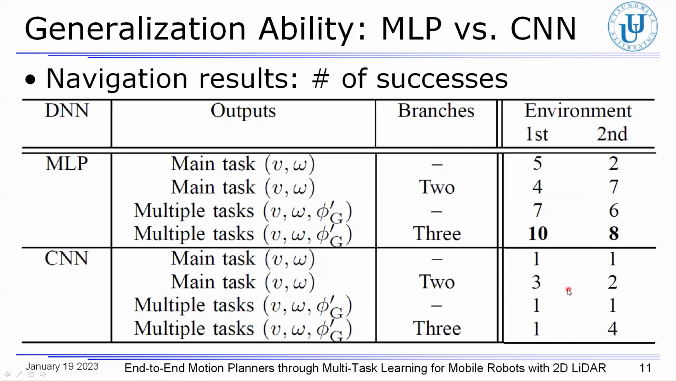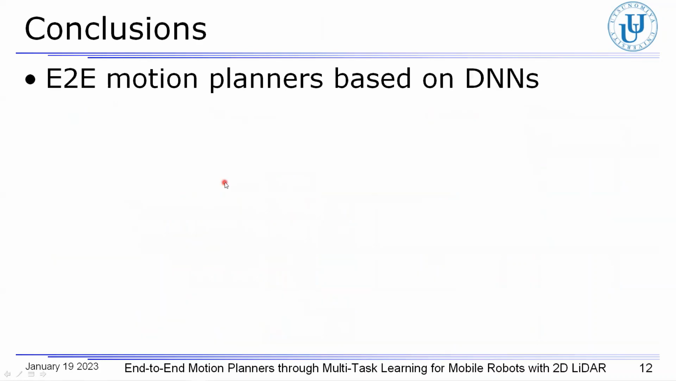In contrast to these results, neither multitask learning nor hard parameter sharing was effective for the motion planners based on CNN. As a result, the robot failed many times regardless of the structure in the fully connected layers. From the navigation results, it was shown that MLP is more effective than CNN for improving the generalization ability of the motion planners. In conclusion, we presented end-to-end motion planners based on deep neural networks.